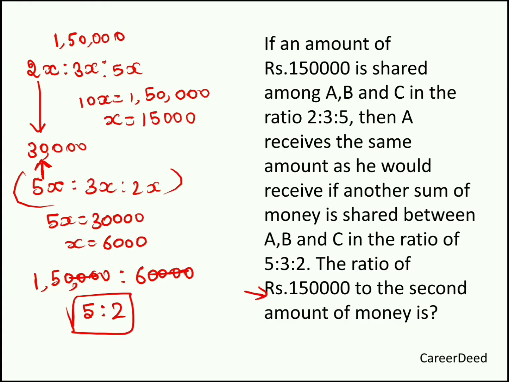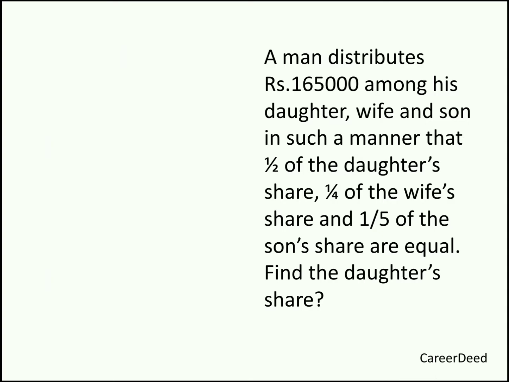Here you need a good understanding of the question so that you can easily answer the problems based on that. Now moving to our third question. A man distributes rupees 1,65,000 among his daughter, wife and son in such a manner that half of daughter's share, 1/4 of wife's share and 1/5 of son's share are equal. Find the daughter's share.